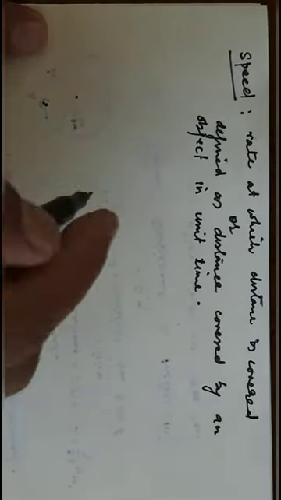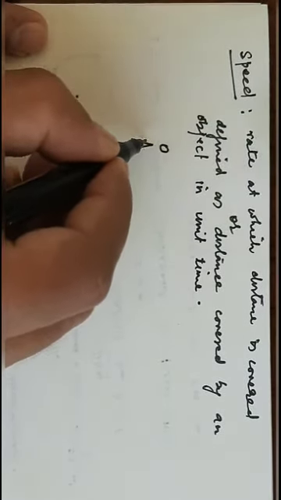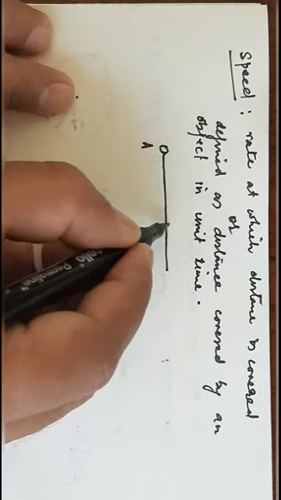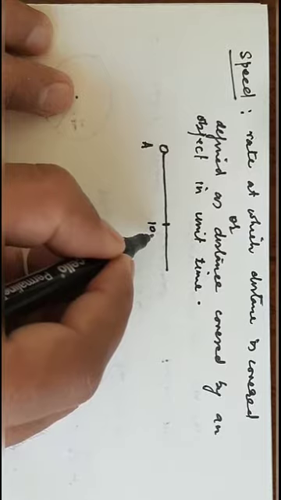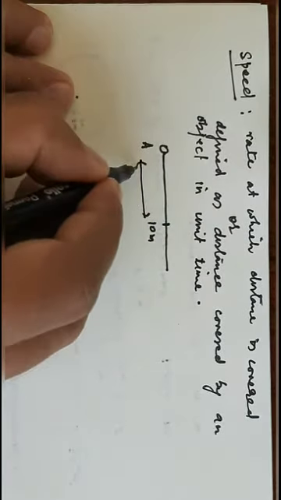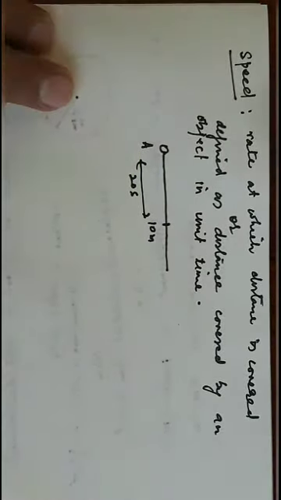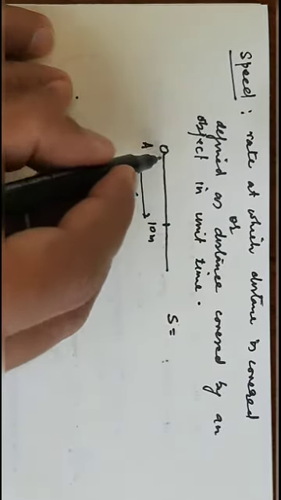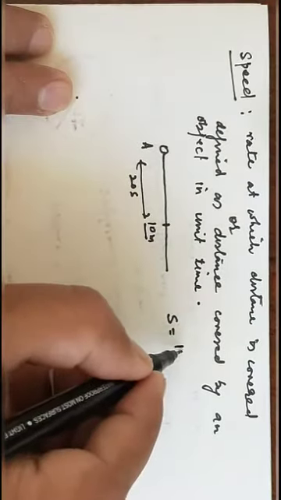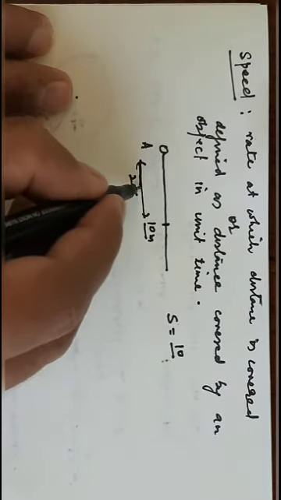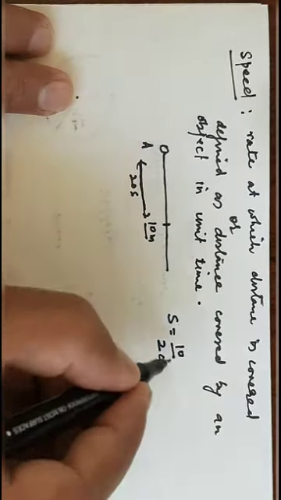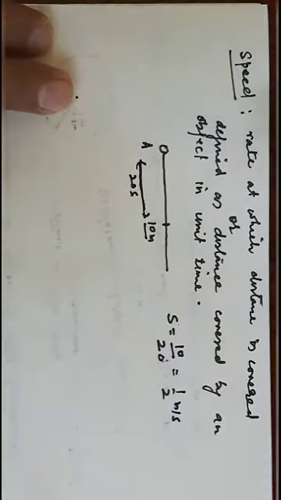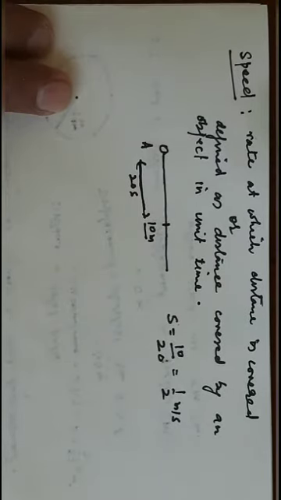Suppose a man A is moving along the road and covering 10 meter distance in 20 seconds. Then what should be the speed? The speed will be equal to distance. How much distance covered? 10 meter, divided by how much time? 20 second. And we get 1/2 meter per second. So this will be the speed of this man.